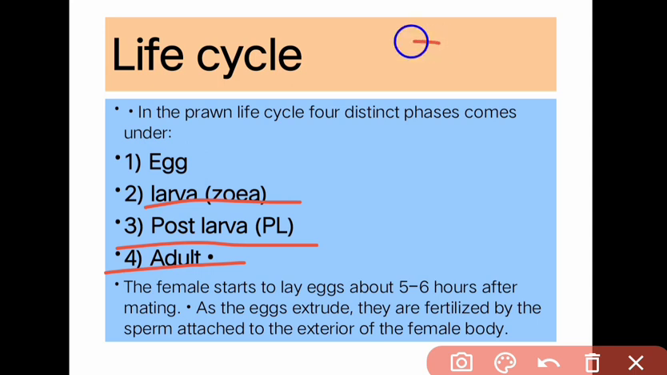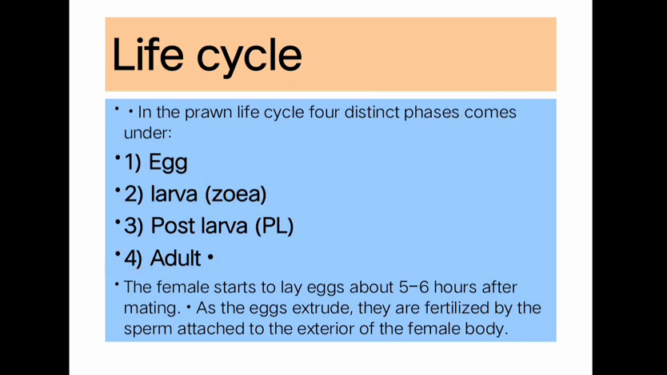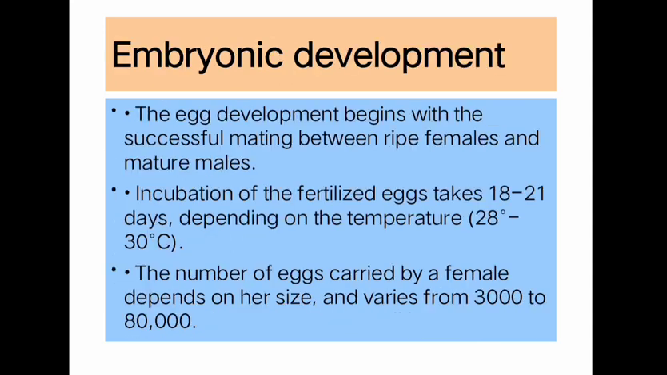So in the berried female, the eggs are laid after mating by 5 to 6 hours, and the sperm is present from the male, and fertilization occurs after the female lays the egg. So how does the embryonic development happen? We will see here.